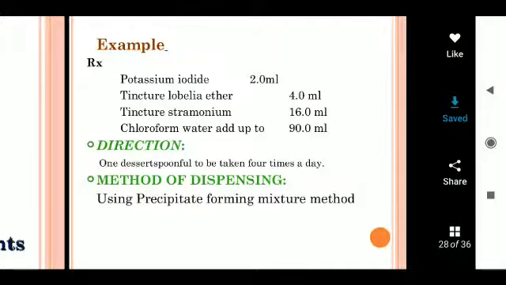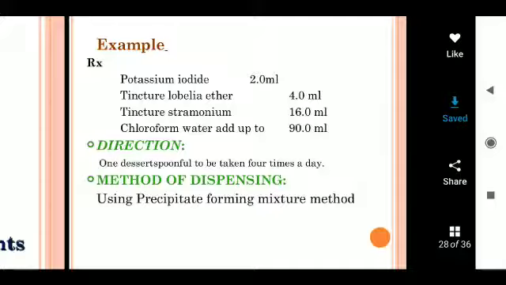The procedure involved in dispensing the above prescription is: mix 20 ml of tragacanth mucilage with an equal amount of water. Mix together. Add tincture of lobelia ether and tincture of stramonium in the center of the smooth cream, and with continuous stirring obtain a smooth cream.